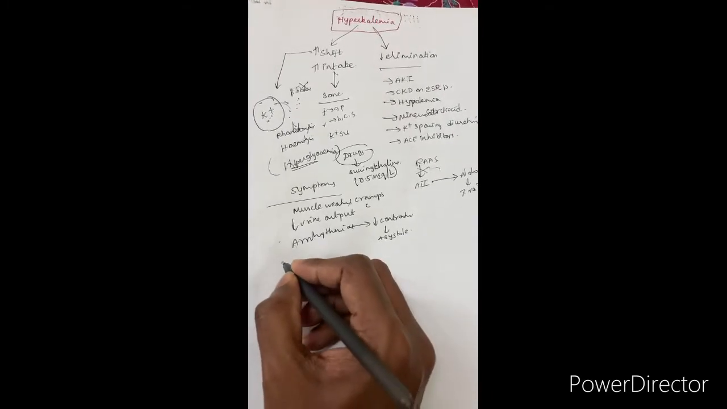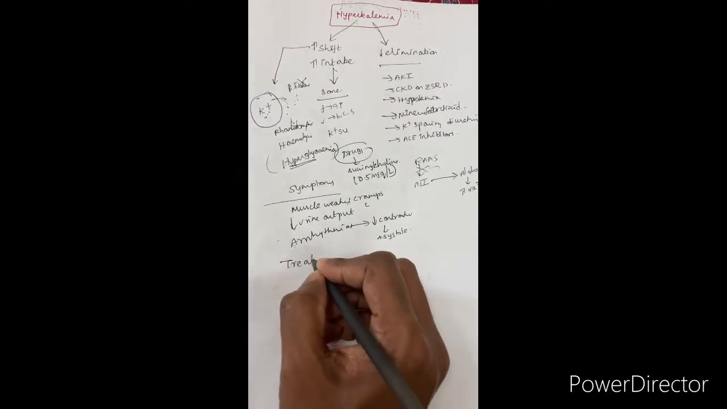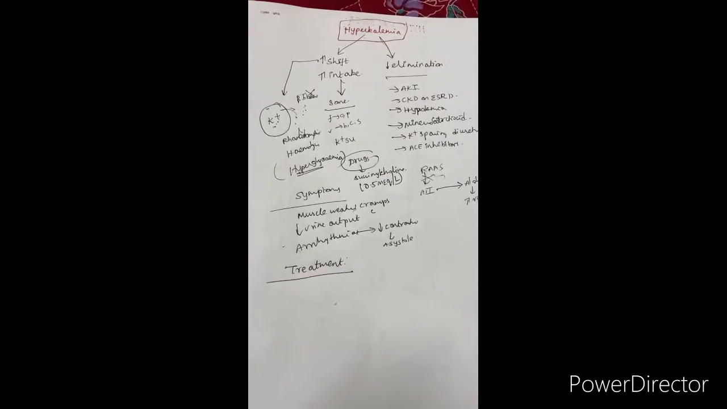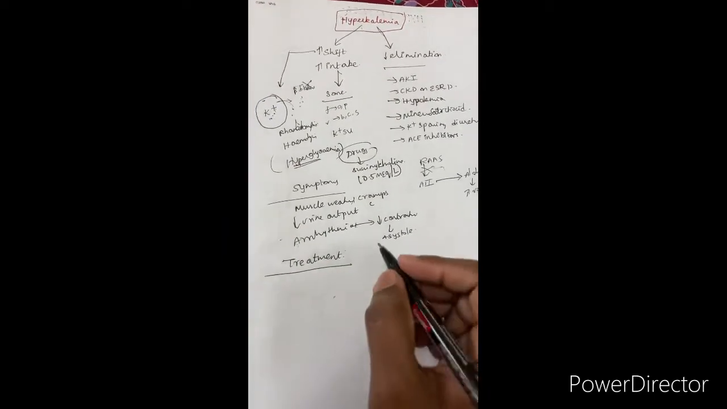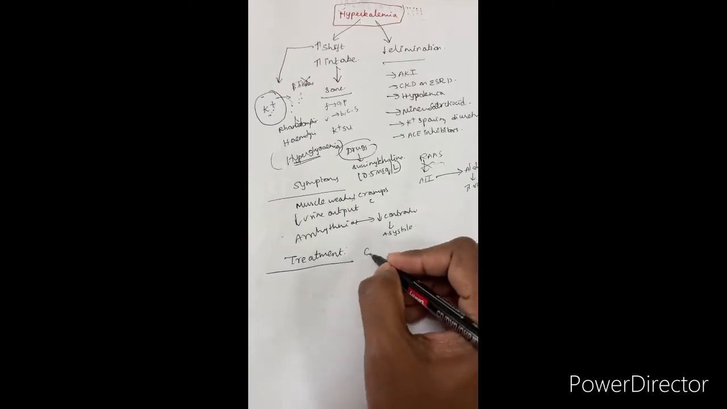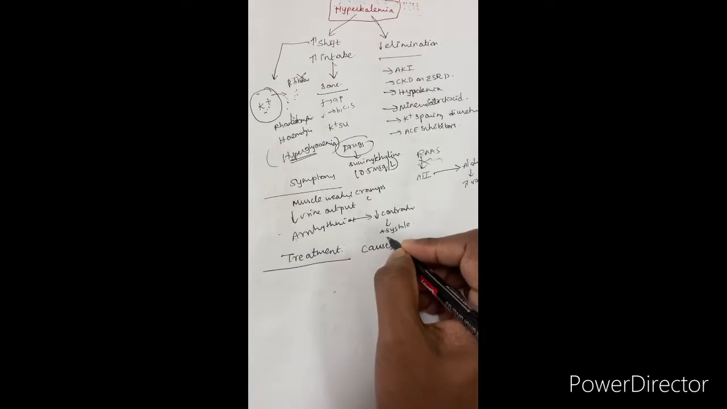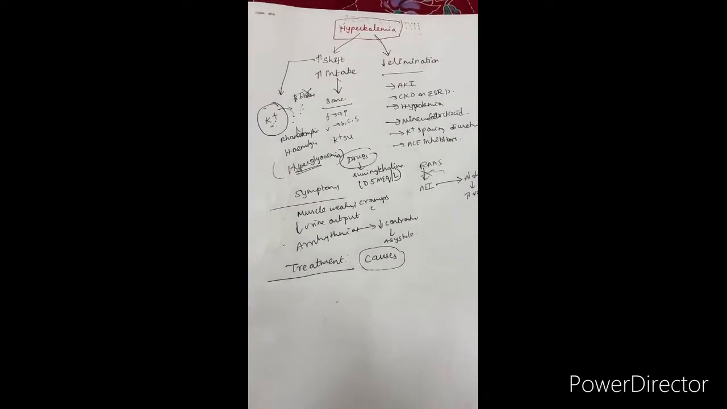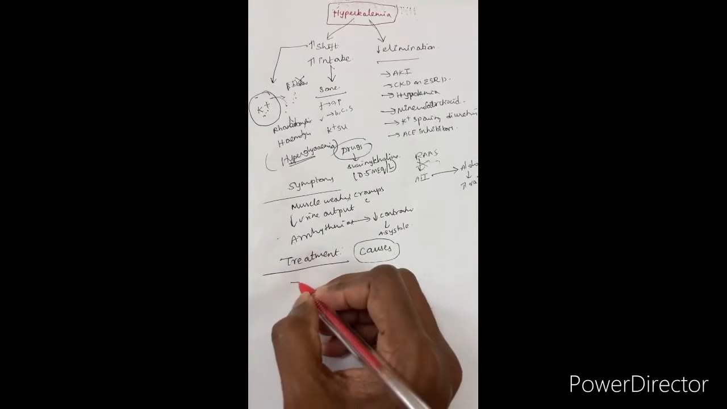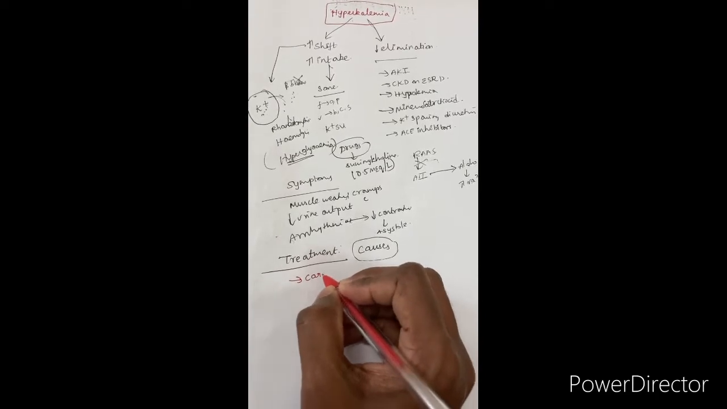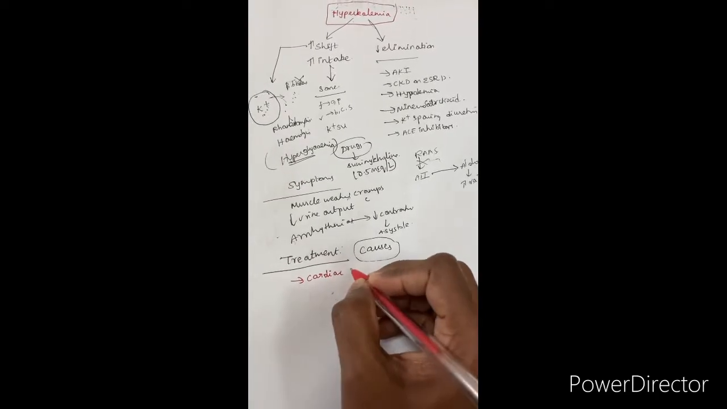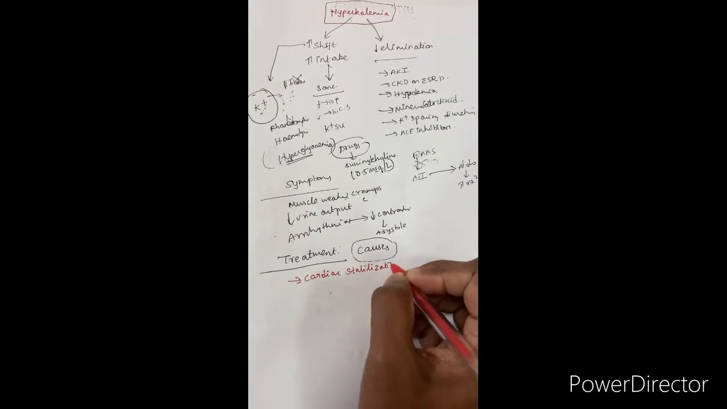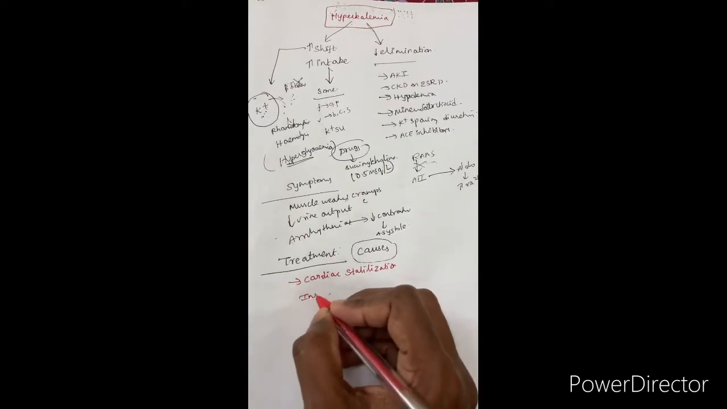Next, coming to the treatment part. In treatment, you are not only treating the hyperkalemia, you have to identify the cause and correct the cause. That is also the most important part of the treatment. First, cardiac stabilization is the most common step in hyperkalemia. How will you stabilize the cell membrane? By giving injection calcium gluconate.